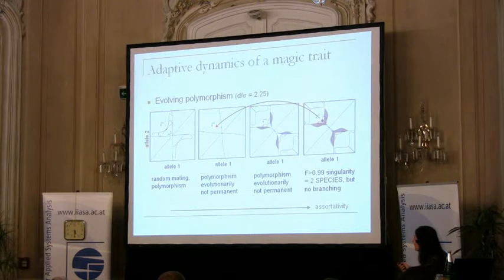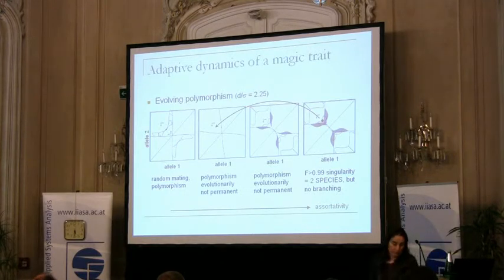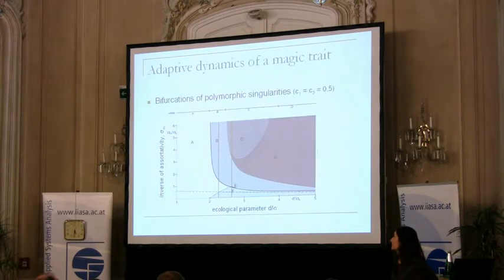So if we can quickly restore the original environment, then we can restore two species. But if it takes some time so that the species can evolve in the meanwhile, then they will get closer to the monomorphic ESS, and from that point on, there is no return. It will continue even if associativity is restored. Finally, we will lose polymorphism, and there is no way to get back to two species.